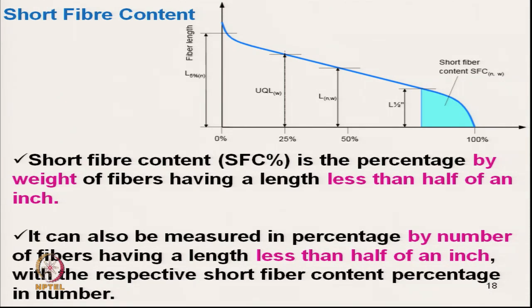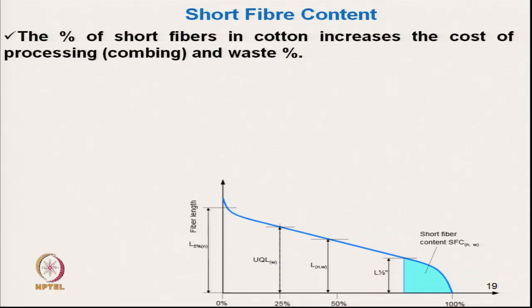Short fiber content is important in various applications. It can also be measured in percent by number, as I have mentioned, of fiber having length less than half inch, with the respective short fiber content percent in number. So, by weight or by number we can calculate, and the short fiber content of fiber is very important, particularly in combing.